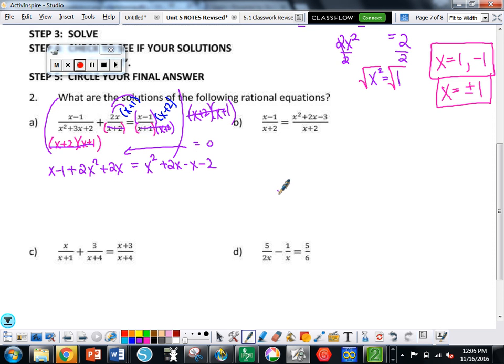Wait, should you combine like terms before that? Yeah, we can combine like terms first if you want. We could rewrite. I'm just going to erase it though. Is that okay? Instead of saying plus 2 minus 1, can I just say plus 1? You don't want to factor that right now? Nope. Because we just undid the factoring in here.